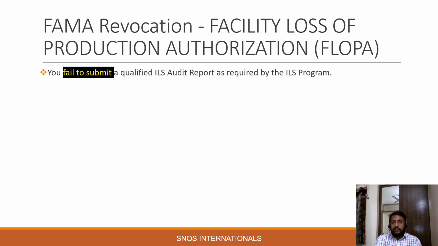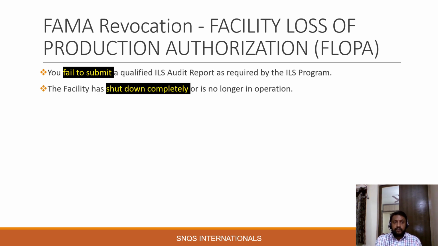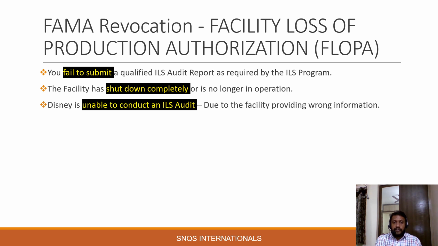The reasons for farmer revocation: the facility or the vendor failed to submit the approved audit report, like an ILS audit report or any other audit report, to Disney. Disney recommends that the vendor should submit at least an audit report once a year. Another reason is that the facility has shut down completely or is no longer in operation, and Disney is unable to conduct an ILS audit.